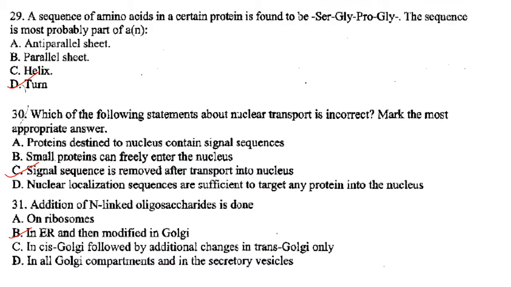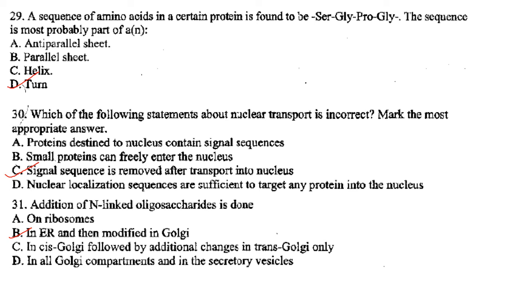Then next one. A sequence of amino acids in a certain protein is found to be serine, glycine, proline, glycine. The sequence is most probably part of an. So glycine, proline residues, they are found in the turns. So the answer here is option D.